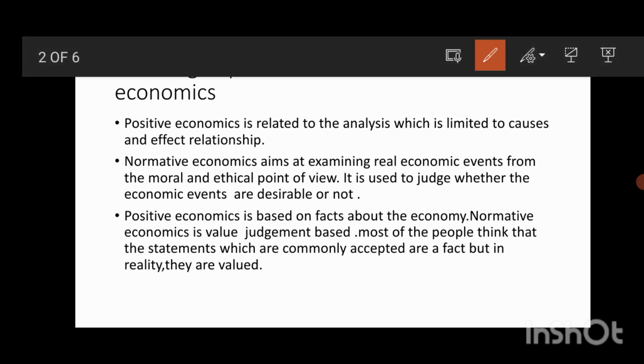Positive economics is related to analysis which is limited to the cause and effect relationship. It tells about the cause as well as the effect relationship. What is the reason for the happening of a particular event and what effect it has. That is explained under positive economics.